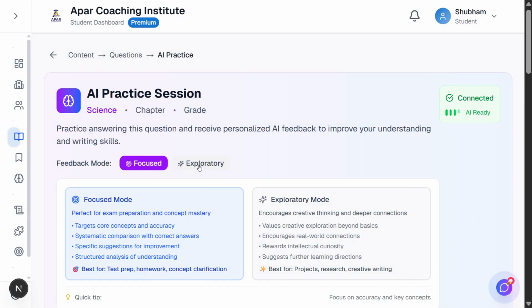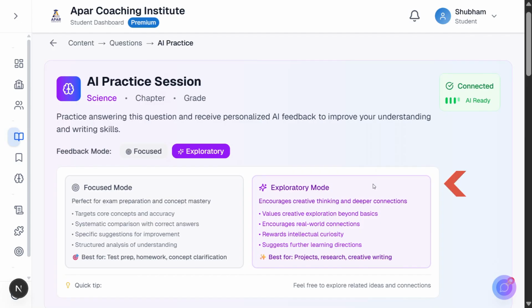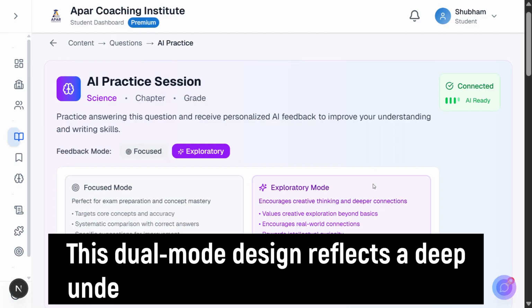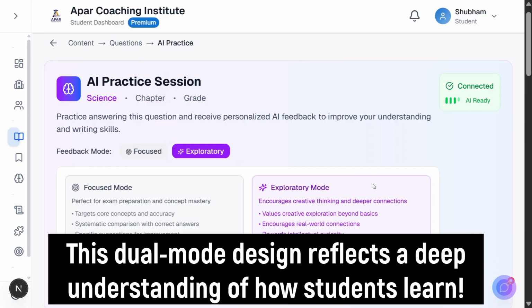Now let's look at Exploratory mode, the creativity-focused approach. The purple box with sparkles icon declares, encourages creative thinking and deeper connections. This mode is for students who love asking what-if questions and making real-world connections beyond the textbook. Notice the 4 unique characteristics. The yellow badge states Best for projects, research, creative writing, perfect for extended learning activities.